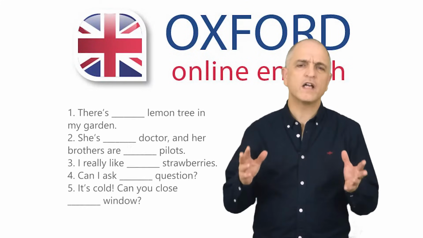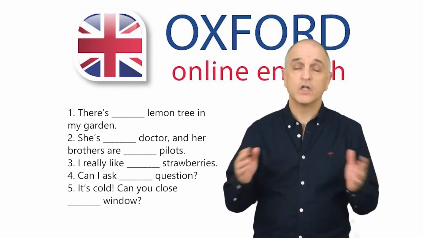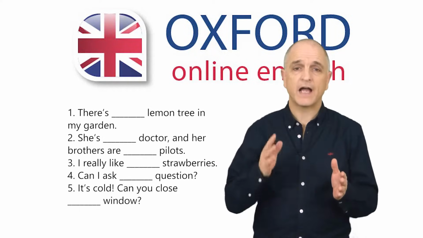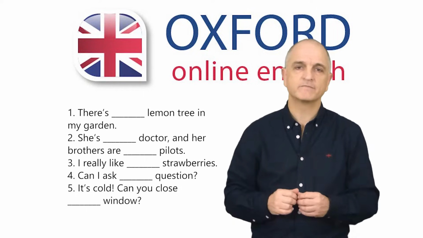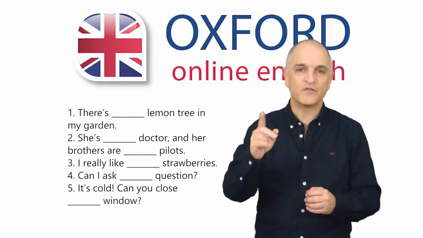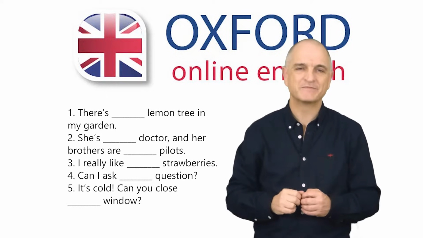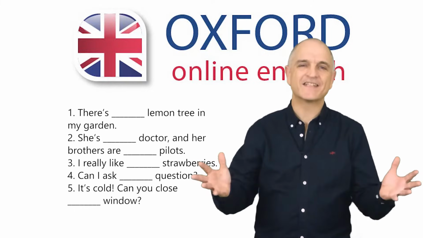Look at 5 sentences. Each sentence has a gap. You can put a, an, the, or nothing in the gap. Pause the video and find your answers now. Ready? Let's see the answers together.